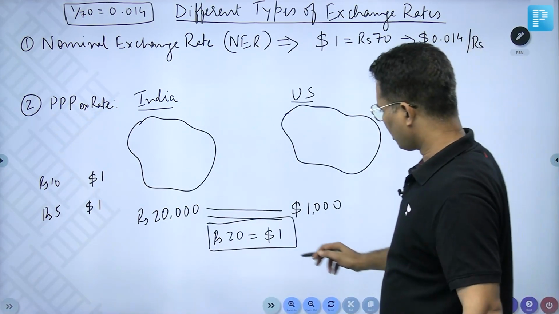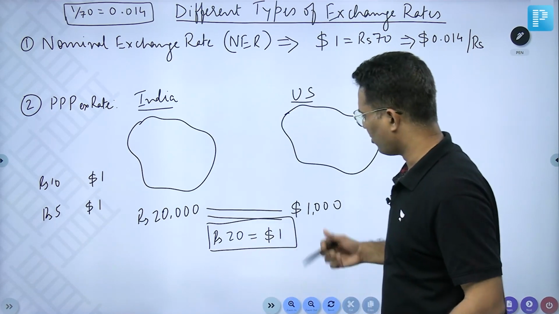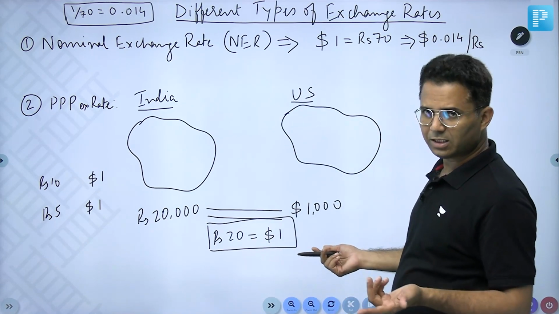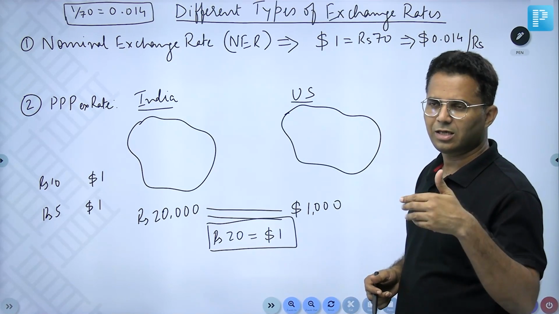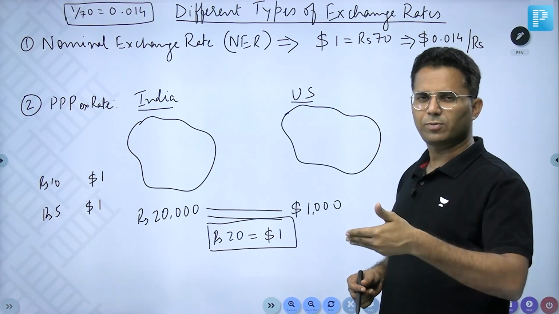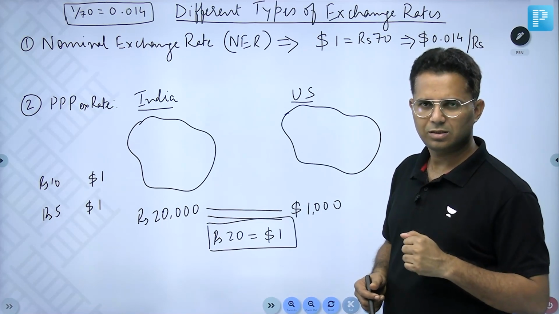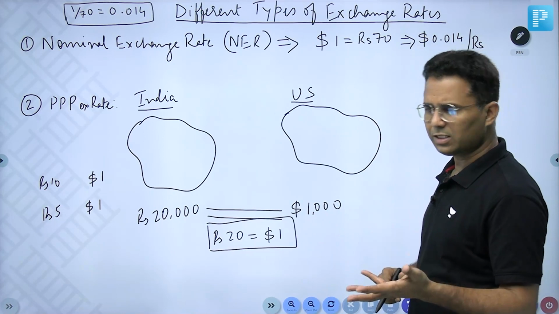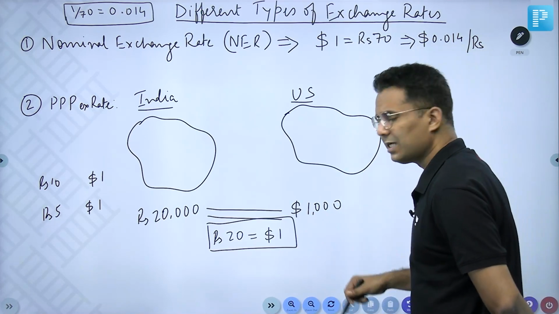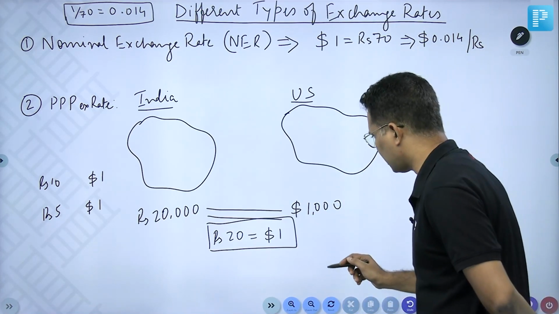Okay, so we got rupees 20 is equal to $1. Now we need to express it as I told you: the standard is abroad currency with respect to domestic currency.